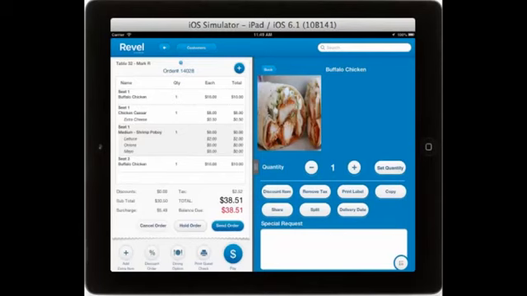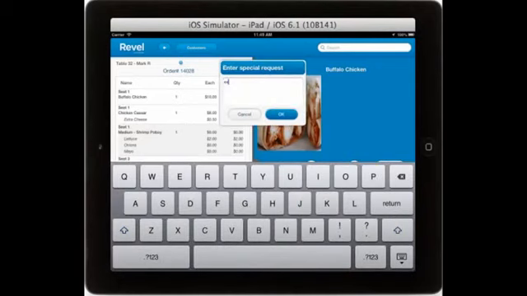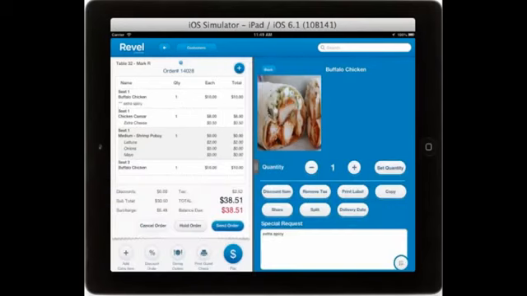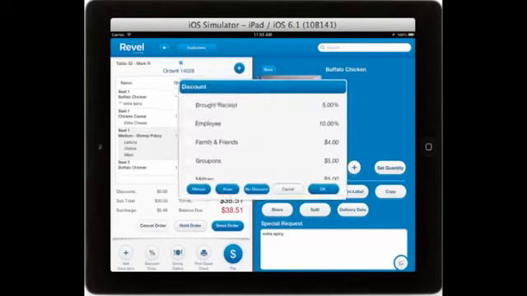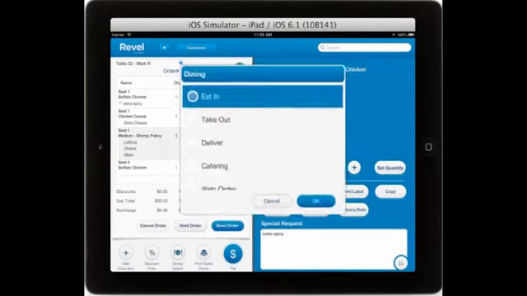You can print a label, copy the item, or set a delivery date if the item is being pre-ordered. You can also enter special requests that your patrons may require. Many of the options that are available for the item edit can also be applied on the order as a whole.